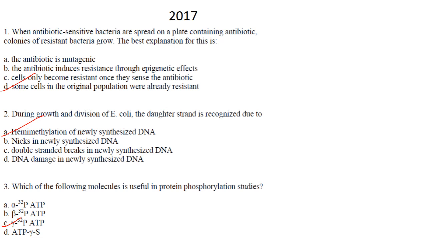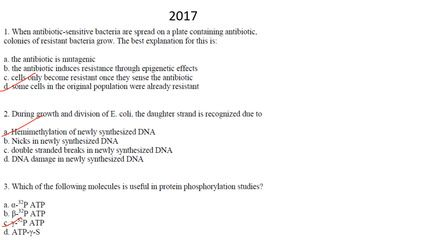Then next one, that is coming to the year 2017. When antibiotic sensitive bacteria are spread on a plate containing antibiotic, colonies of resistant bacteria grow. The best explanation for this is: the antibiotic is mutagenic; the antibiotic induces resistance through epigenetic effects; cells only become resistant once they sense the antibiotic; some cells in the original population were already resistant. That is more correct. They have asked for the best explanation. So D is more correct.